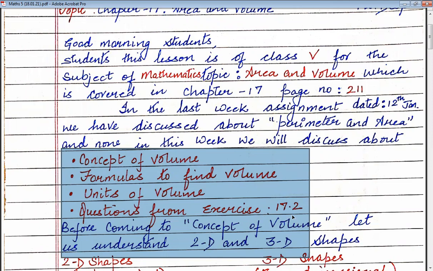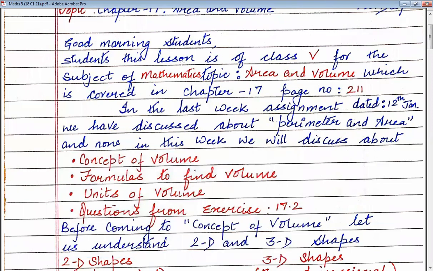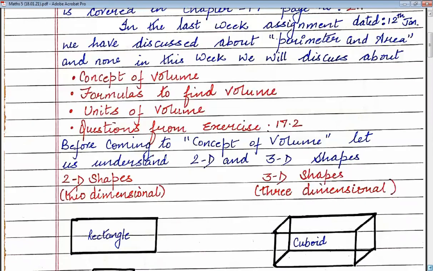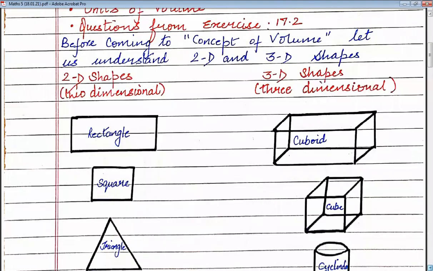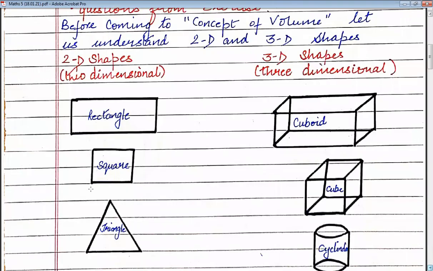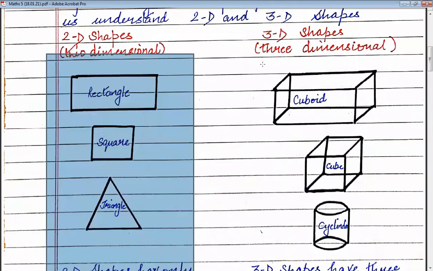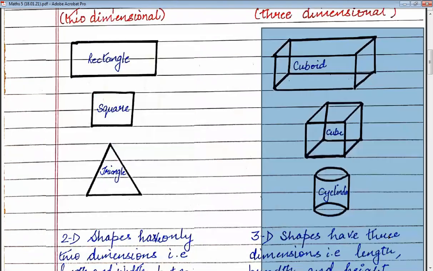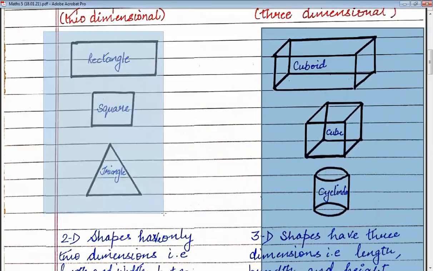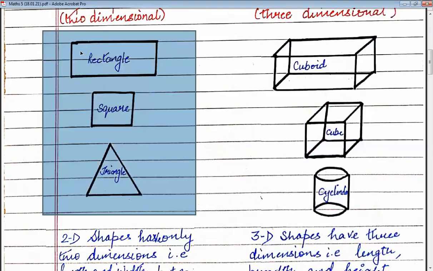17.2. Now children, before coming to the concept of volume, let us discuss 2D shapes and 3D shapes. Children, in the previous classes you have done 2D shapes as well as 3D shapes. Now let us discuss 2D shapes. Children, you remember 2D shapes are those which have only two dimensions.